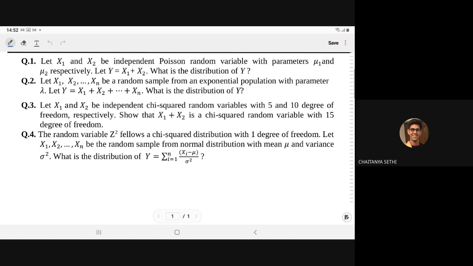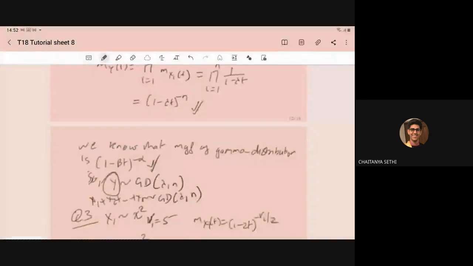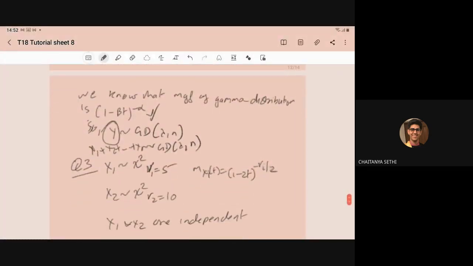Let x1 and x2 be independent chi-square variables with degrees of freedom 5 and 10, so that x1 plus x2 is a chi-square random variable with degrees of freedom 15. The same thing: chi-square is a special case of the gamma distribution, or the exponential family.